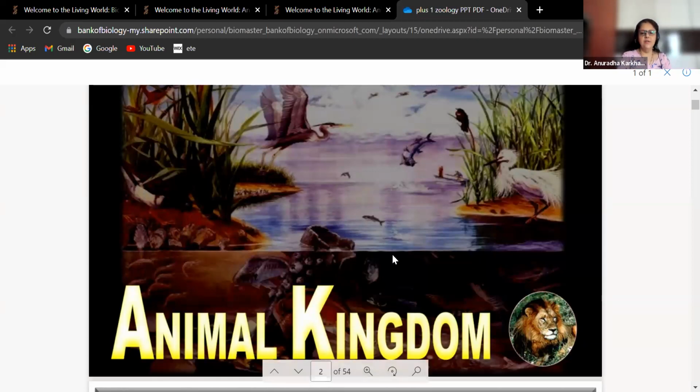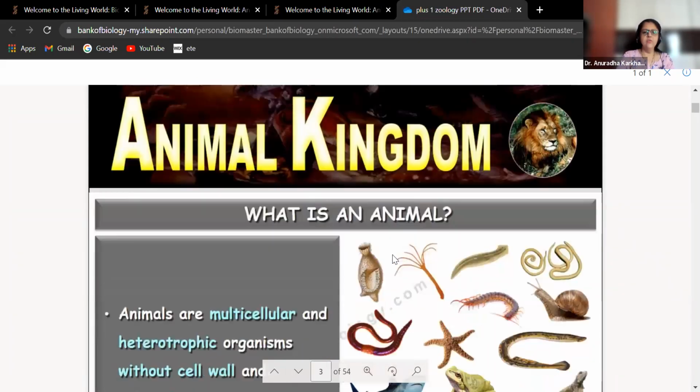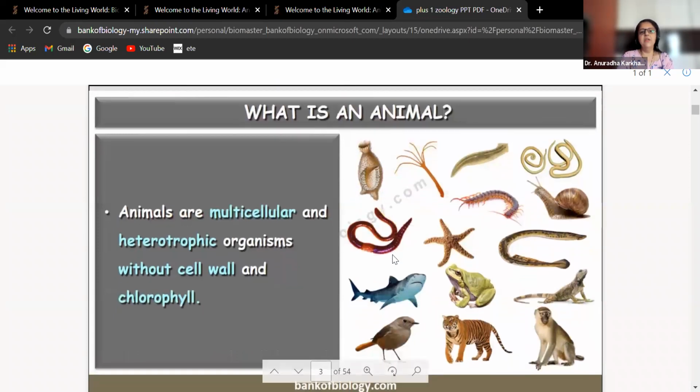So very first thing, of course, about the animal kingdom is something that we have to focus on. So what is an animal? Animals are multicellular heterotrophic organisms without cell wall and no chlorophyll would be present in them. You can see over here the various diverse forms. ये देखो बेटा, ये कितने सारे various diverse forms है यहाँ पर जो आपको दिखाई देते हैं animal के kingdom में. Everything we have to see in detail. Everything. Okay. So let us go with each one of them.